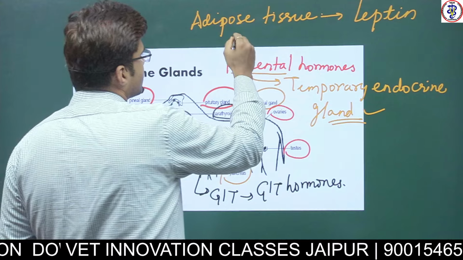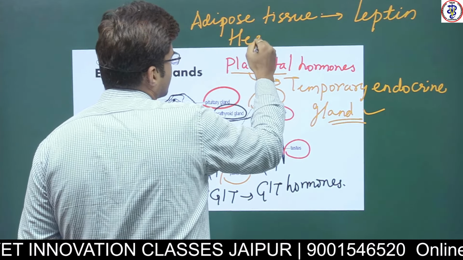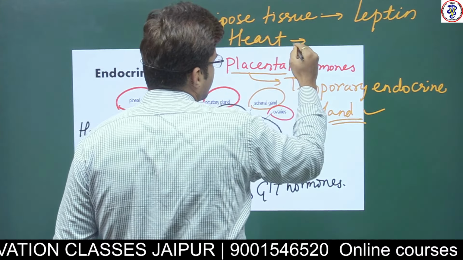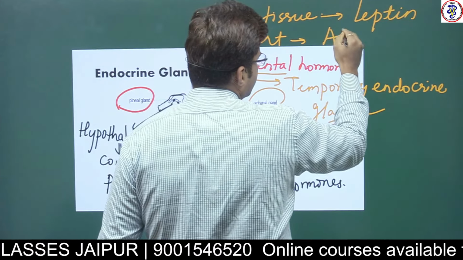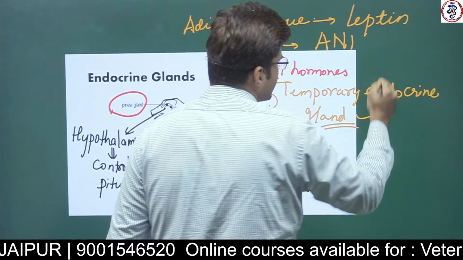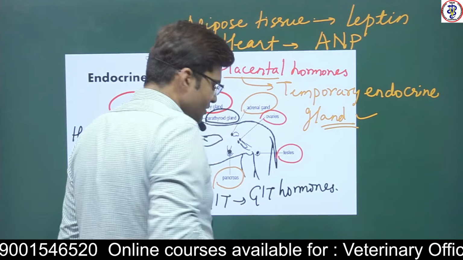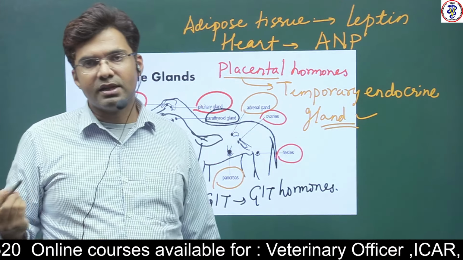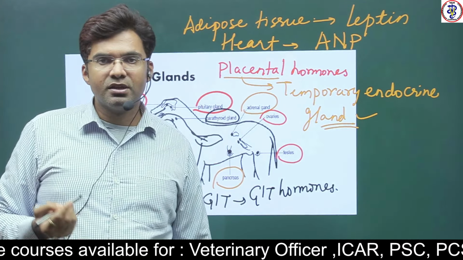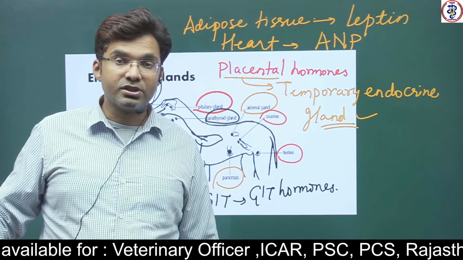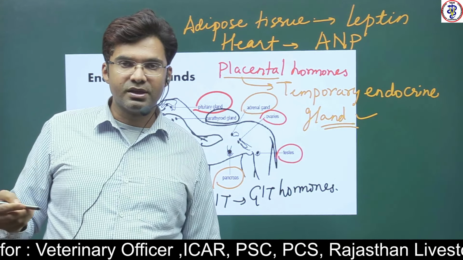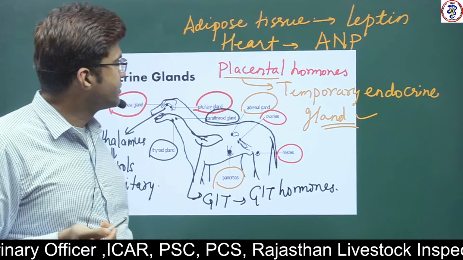Then the heart is a source of a hormone called atrial natriuretic peptide, which causes natriuresis, or excretion of sodium ions, and reduces the blood pressure.